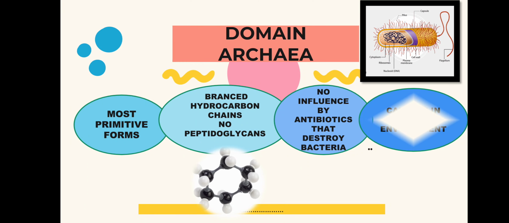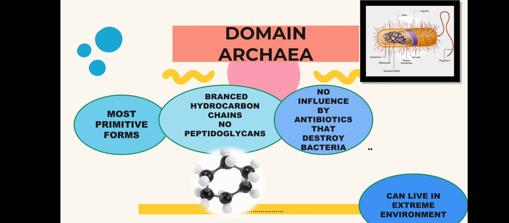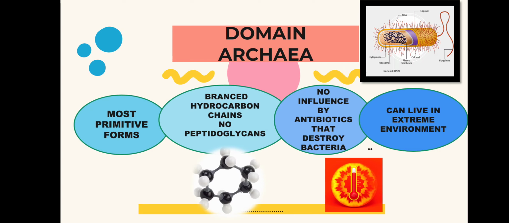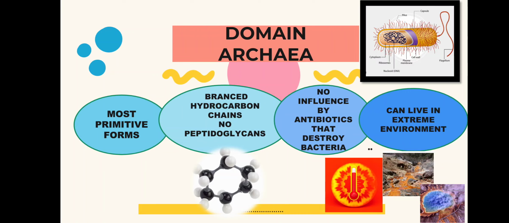It has a superpower: it can live through extreme environments. It could live in cold environments, it could live in hot environments. In hot environments they are known as thermophiles, in acidic environments they are known as acidophiles, while the cold lovers are known as psychrophiles. We will dive deeper into this in later videos.